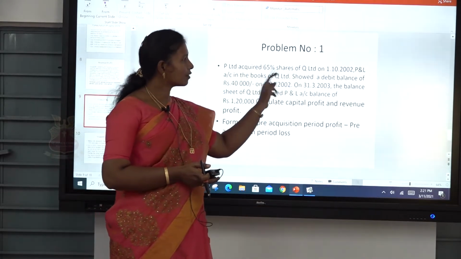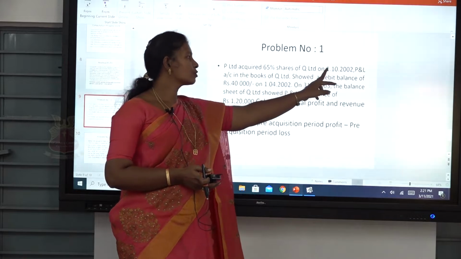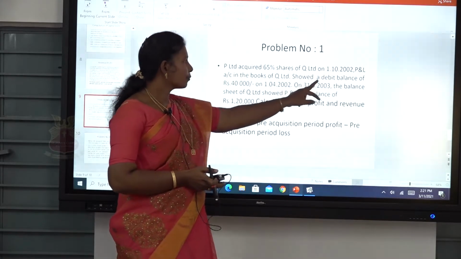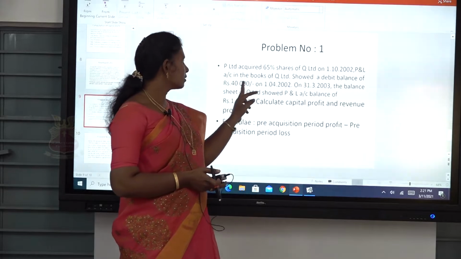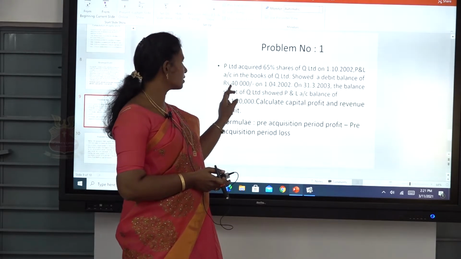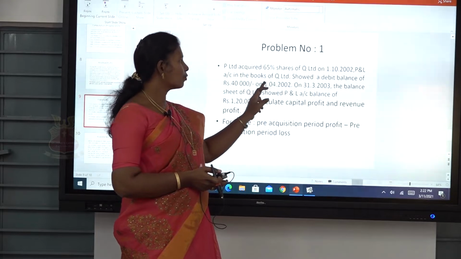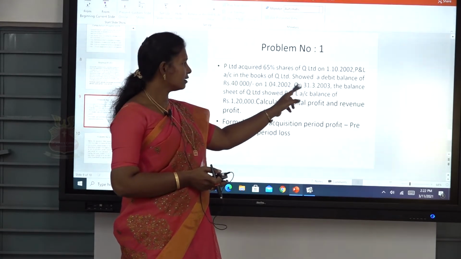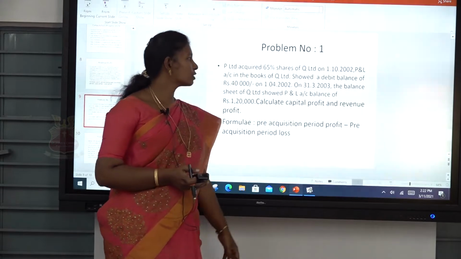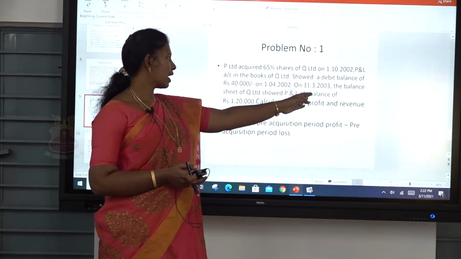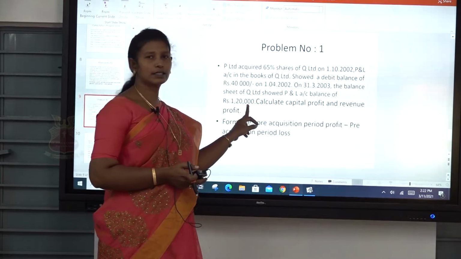So what is the date of acquisition? The date of acquisition is 1/10/2002. So here the profit and loss account showed a debit balance of rupees 40,000 on 1/4/2002. And on 31/3/2003 the balance sheet of Q Limited showed a profit and loss balance of 1,20,000.